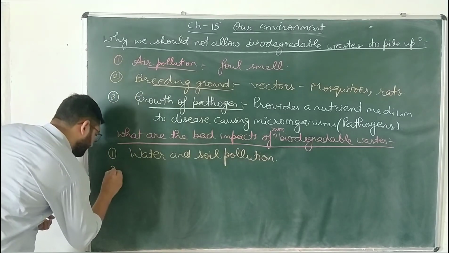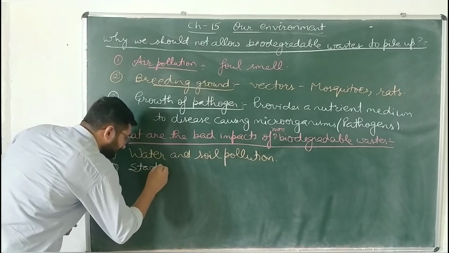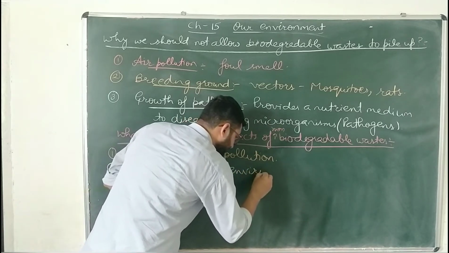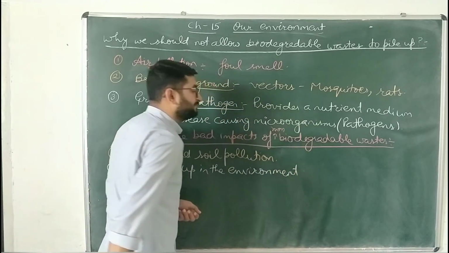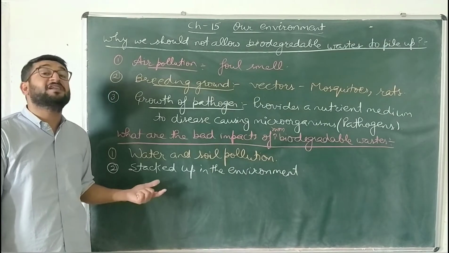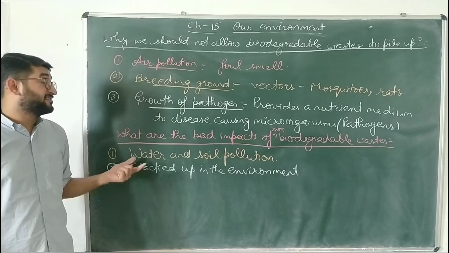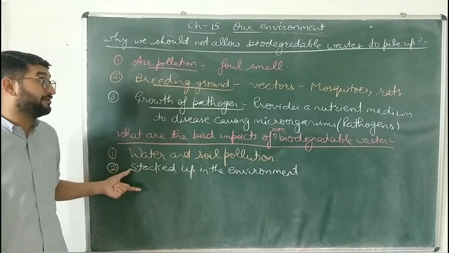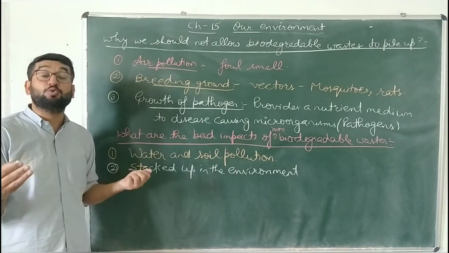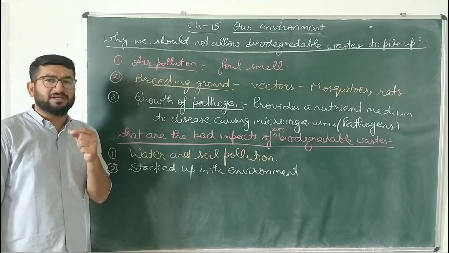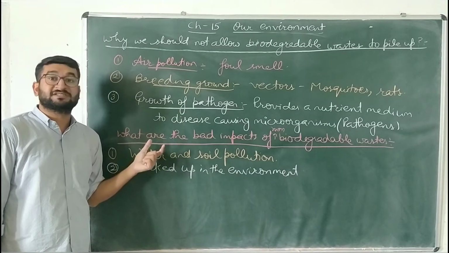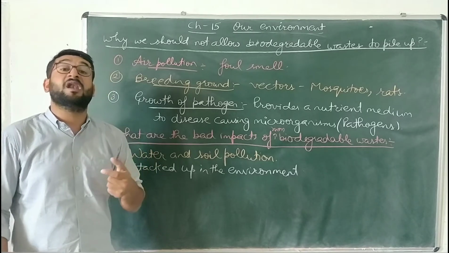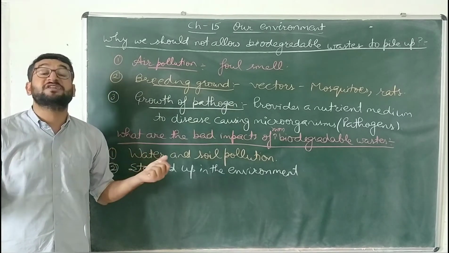Second is, they get stacked or piled up in the environment and cover a large area. The stacked waste present in the outer boundaries of New Delhi is a very common example of those non-biodegradable wastes which are piled up in a huge amount. A large amount of non-biodegradable waste, that is in metric tons, is produced every year in New Delhi, and that is covering a large area around the outskirts of Delhi.